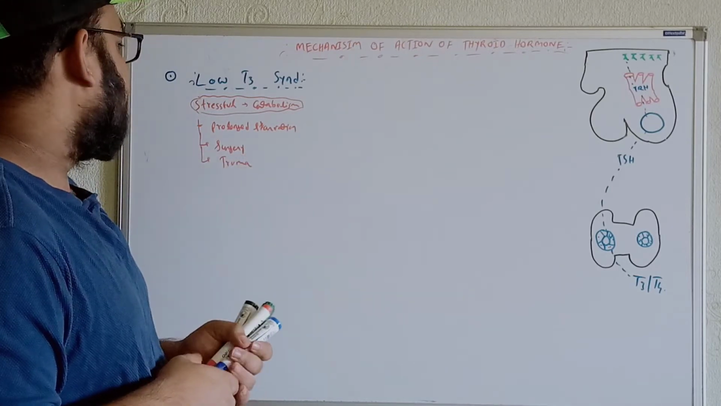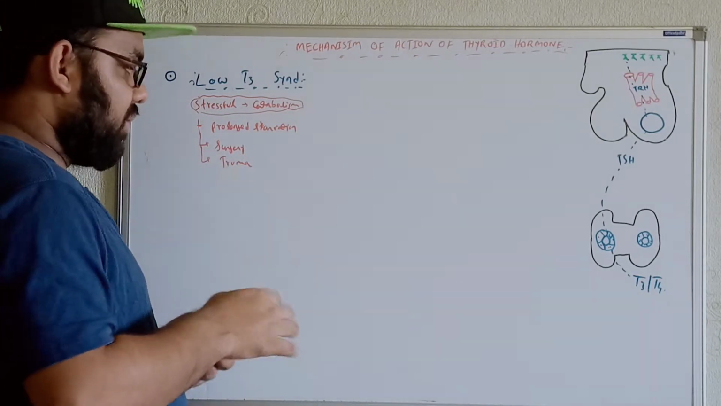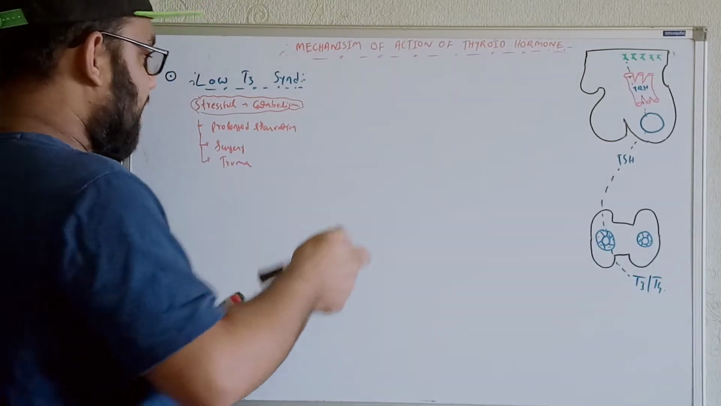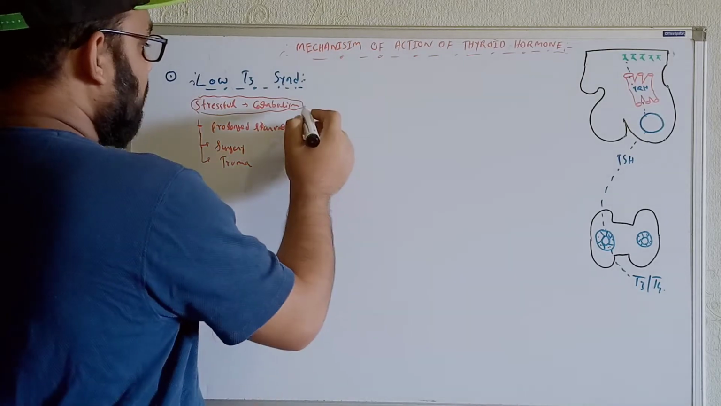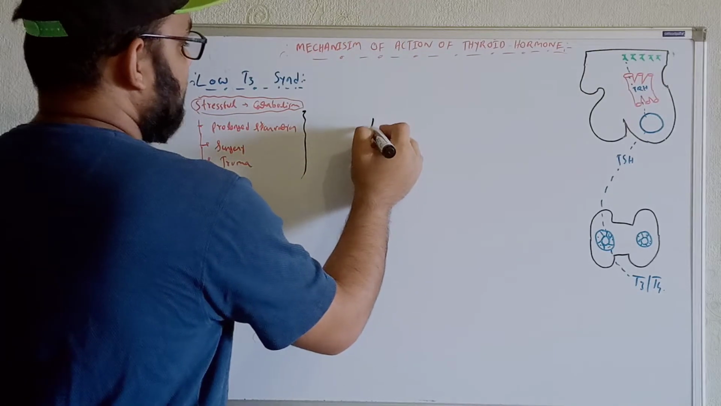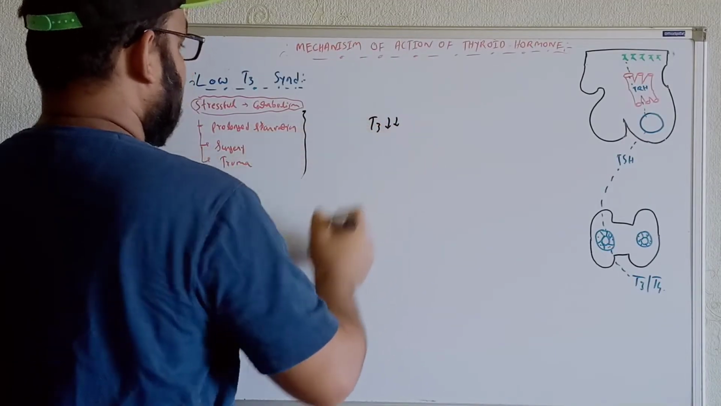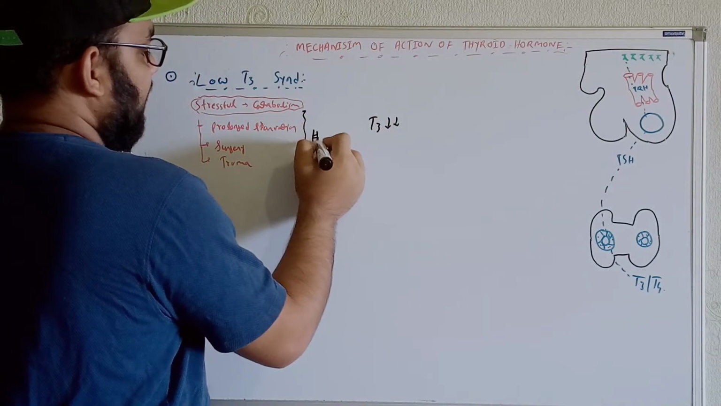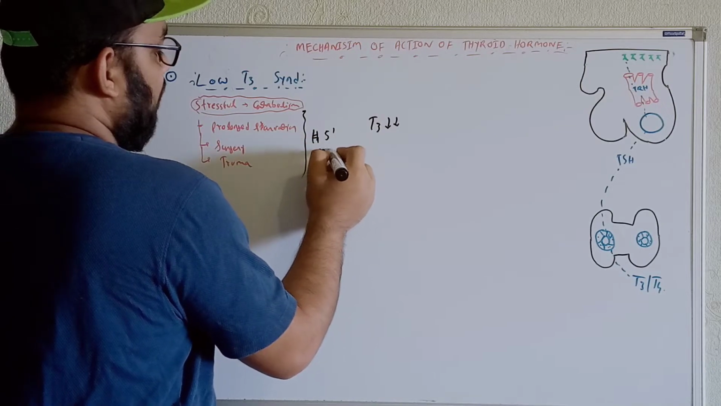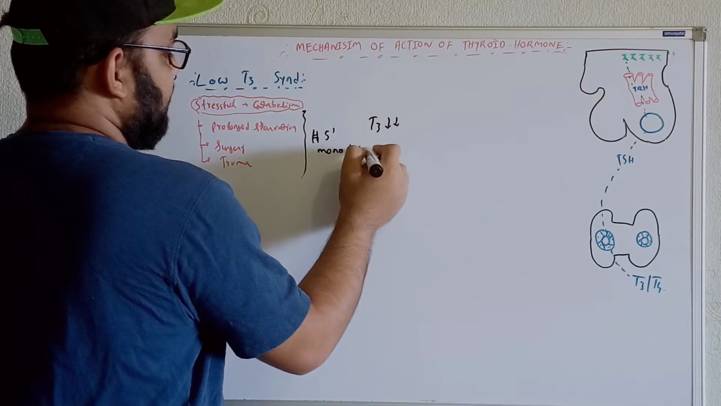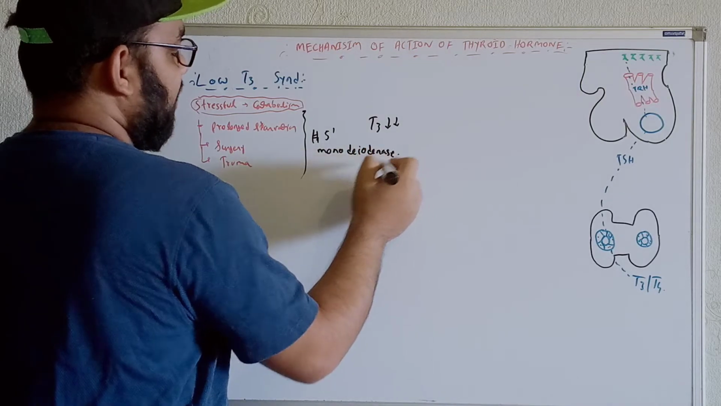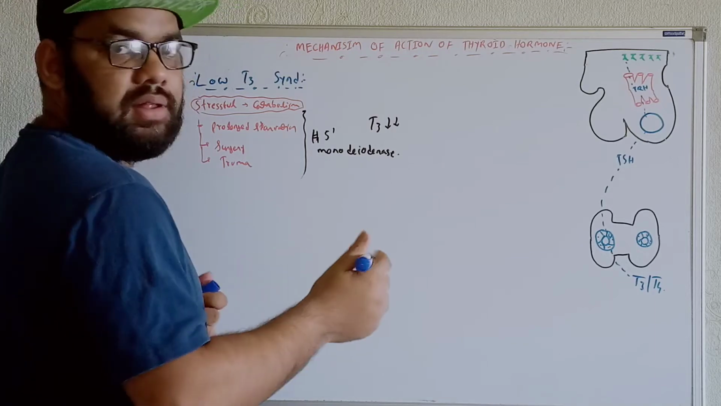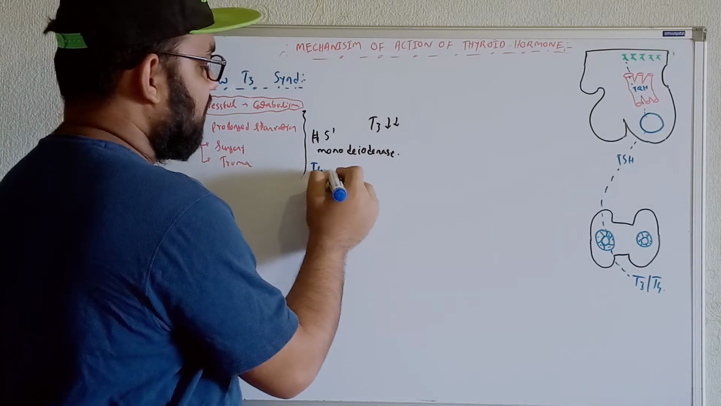So whenever the catabolic activity increases, what type of problem will we see? The production of T3 will be less. Why? These conditions will inhibit the 5' monodeiodinase. Now try to remember, I have already explained that this enzyme helps to convert T4 into T3.